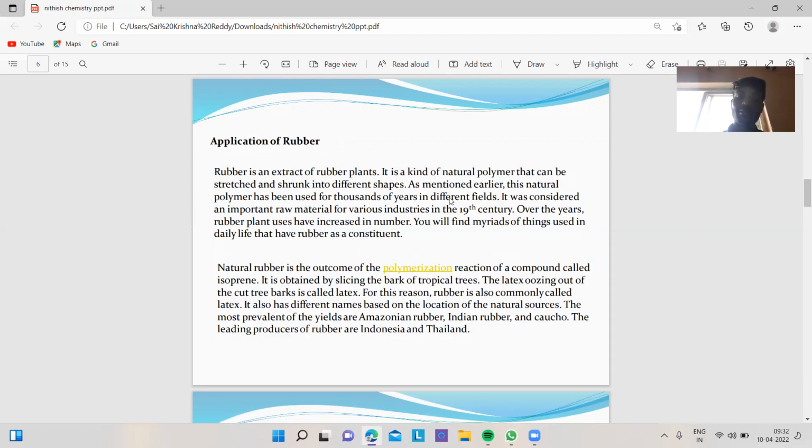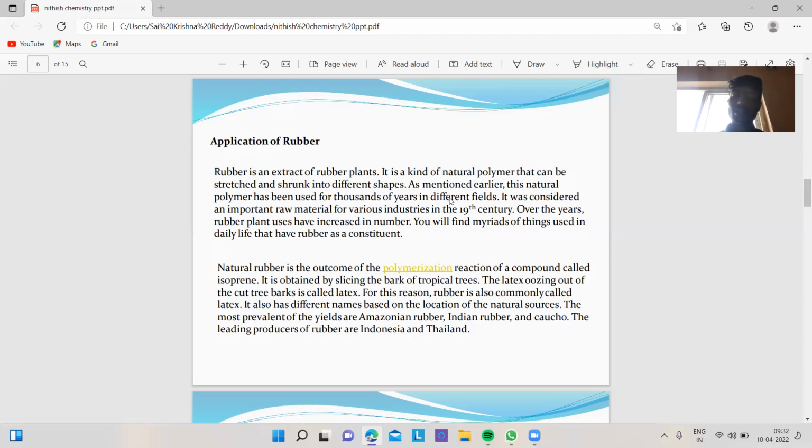Applications of rubber. Rubber is an extract of rubber plants. It is a kind of natural polymer that can be stretched and shrunk into different shapes. As mentioned earlier, this natural polymer has been used for thousands of years in different fields. It was considered an important raw material for various industries in the 19th century. Over the years, rubber plant users have increased in number. You will find myriads of things used in daily life that have rubber as a constituent.